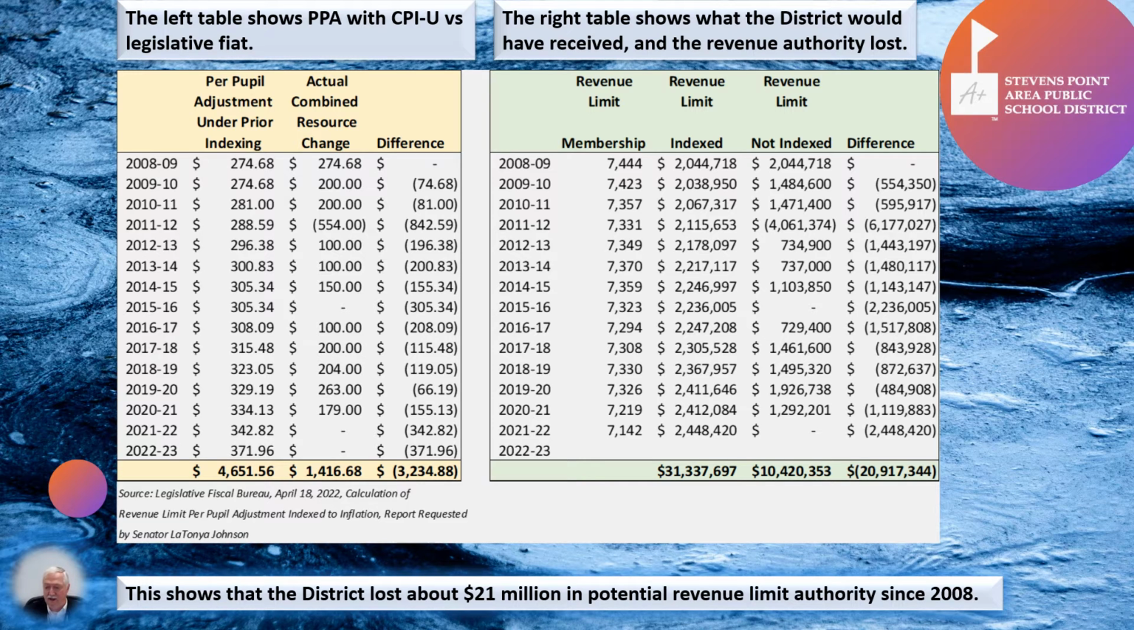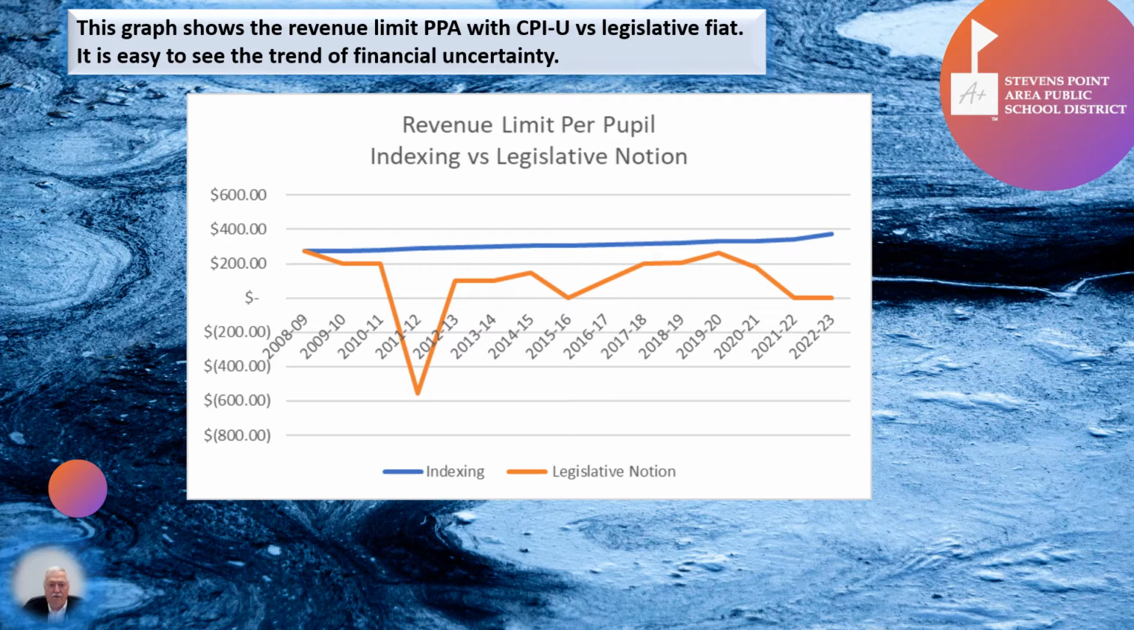And at the bottom right-hand side, you can see that nearly $21 million has been lost to the district since 2008 as a result of no longer indexing this relationship between the per pupil allowance and the revenue limit itself. The graph shown here gives you a visual idea of that same impact described in the previous slide.